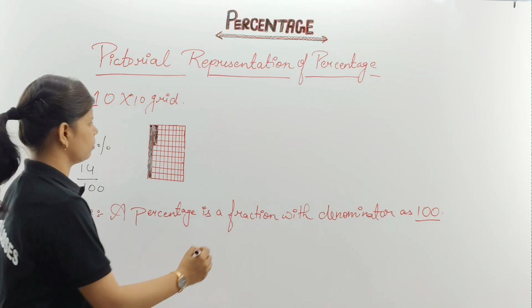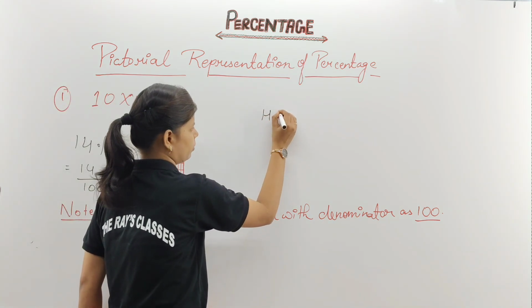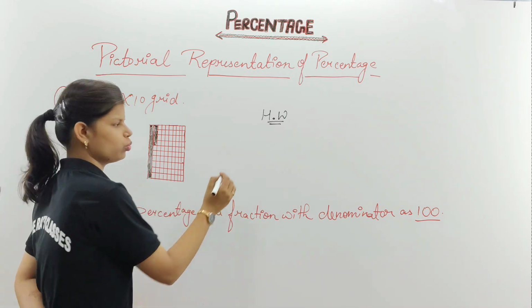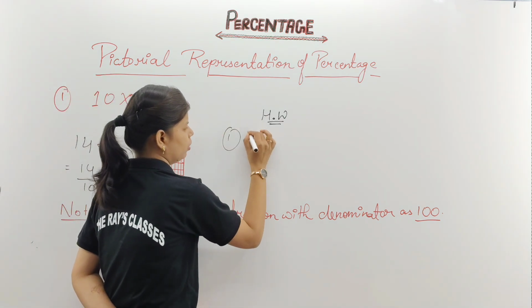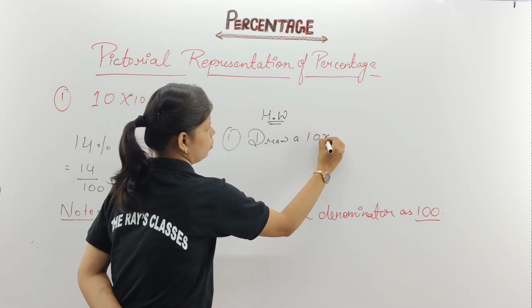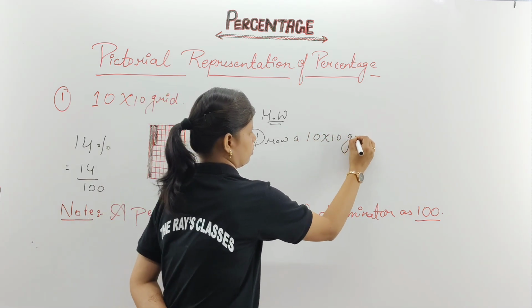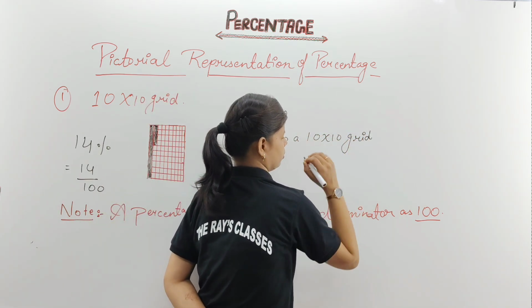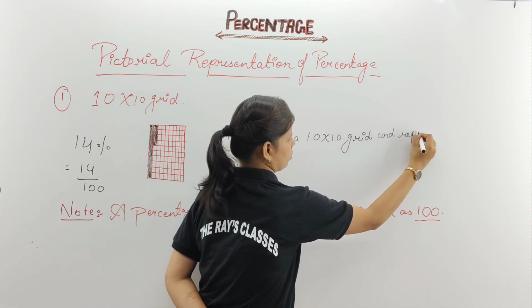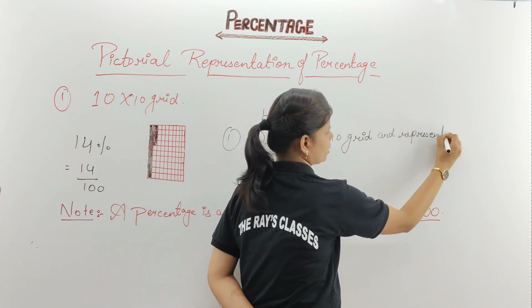So second, let me give you some short problems from this same pictorial representation of percentage. Homework: 2 questions I am giving you. You have to draw a 10 into 10 grid and represent it. What do you have to represent, children?